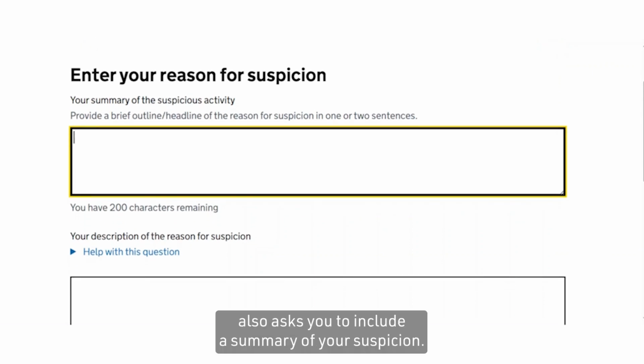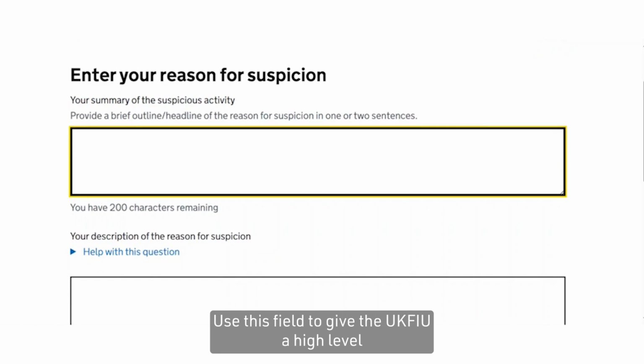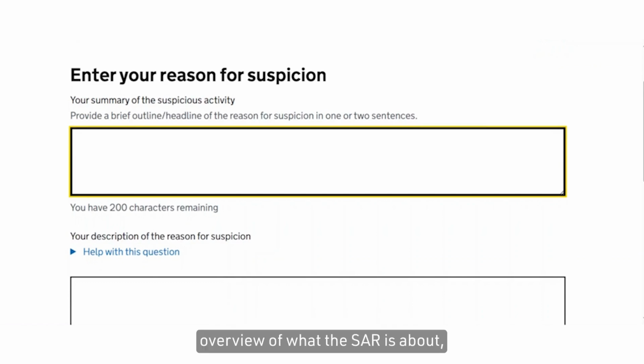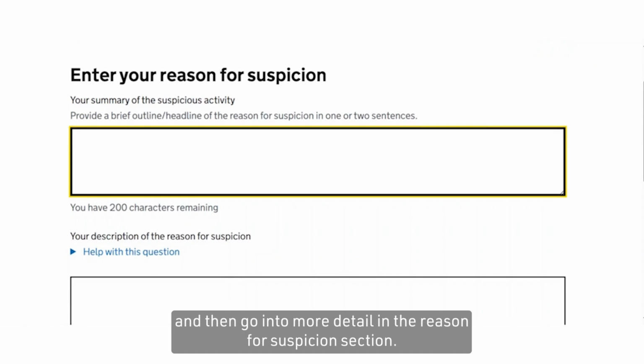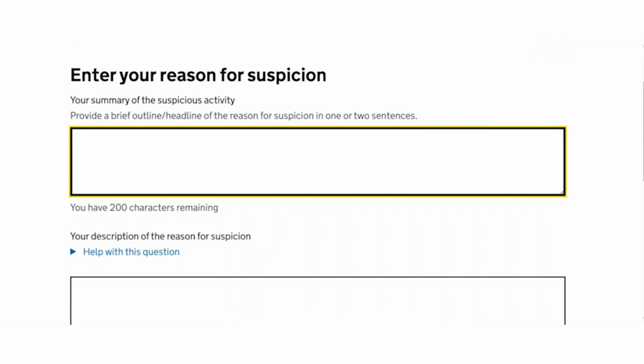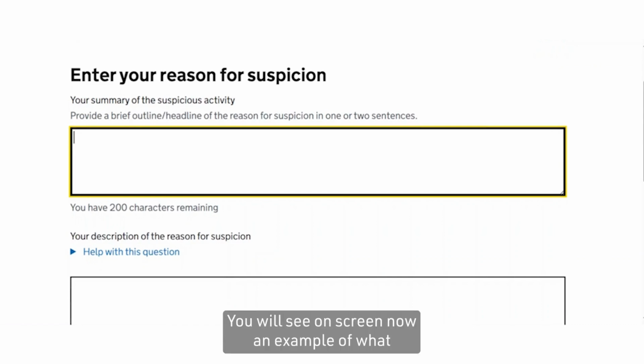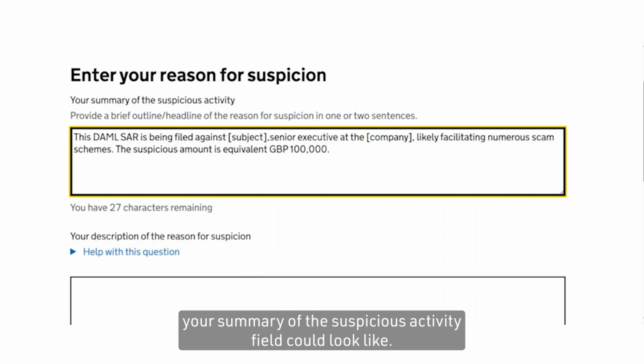The SAR portal also asks you to include a summary of your suspicion. Use this field to give the UKFIU a high-level overview of what the SAR is about, and then go into more detail in the reason for suspicion section. You will see on screen now an example of what your summary of the suspicious activity field could look like.